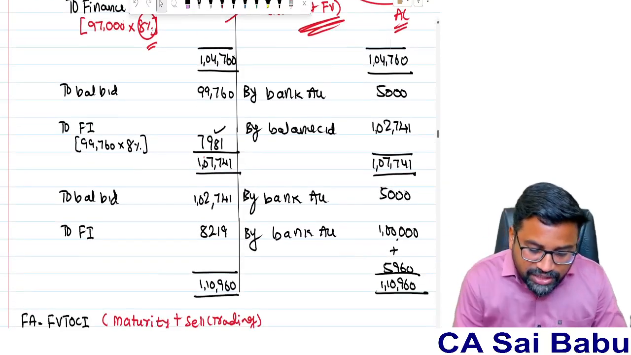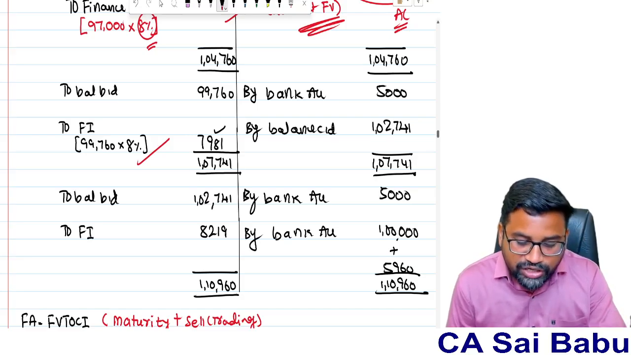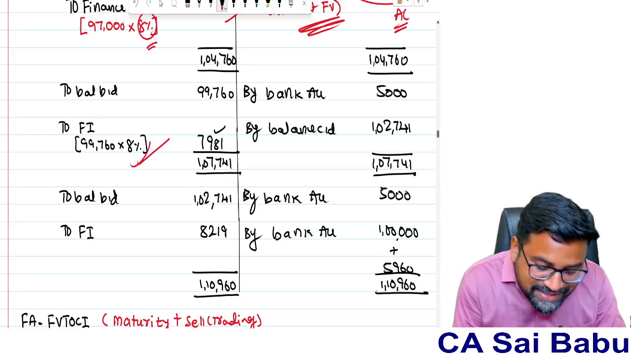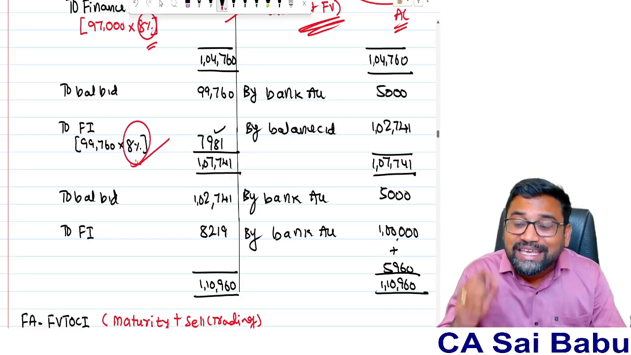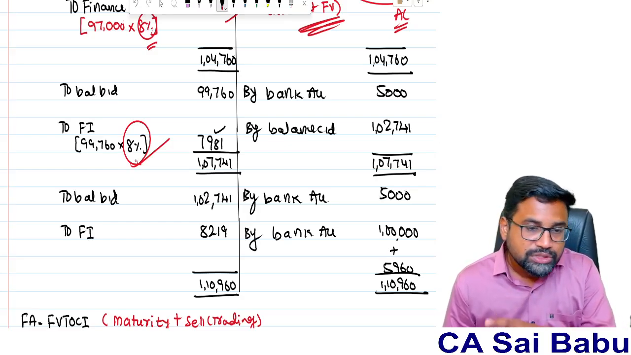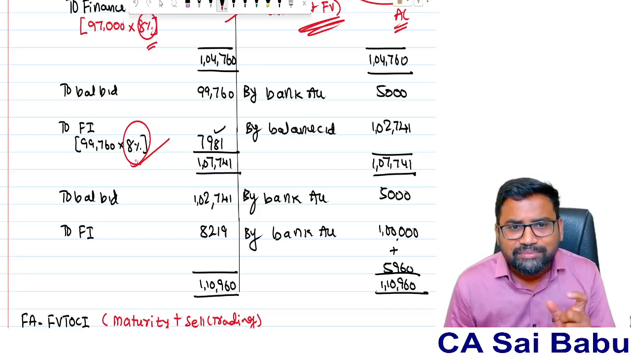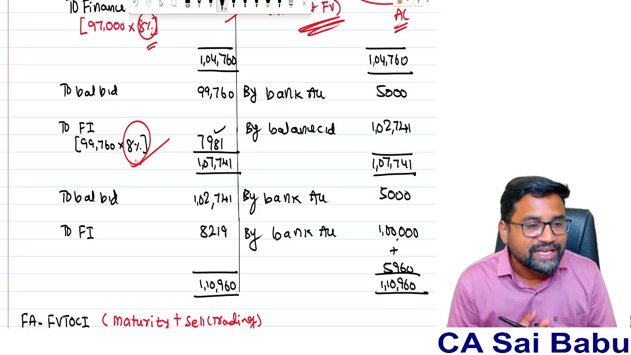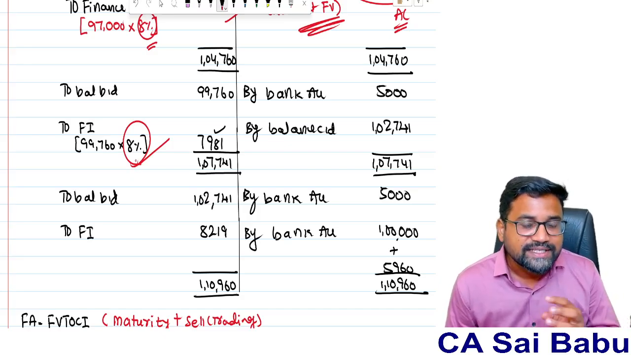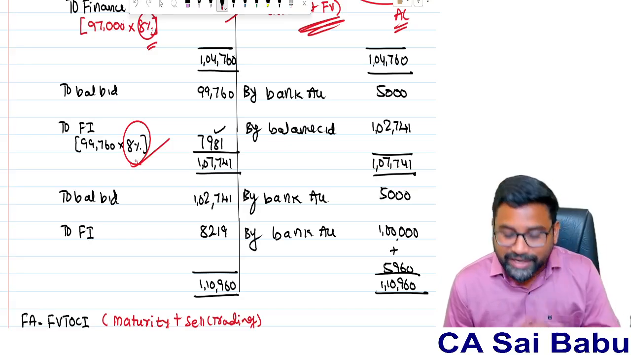Again next year also I need to calculate my finance income. So 8% on 99,760. This 8% is not the coupon rate. We have to calculate EIR. In the questions they will give it, I am going to show you. Even in examination questions, they have mentioned the market rate of interest. That market rate of interest is nothing but effective interest rate. So in case of financial assets, for calculating interest, we need to use EIR, not coupon rate.